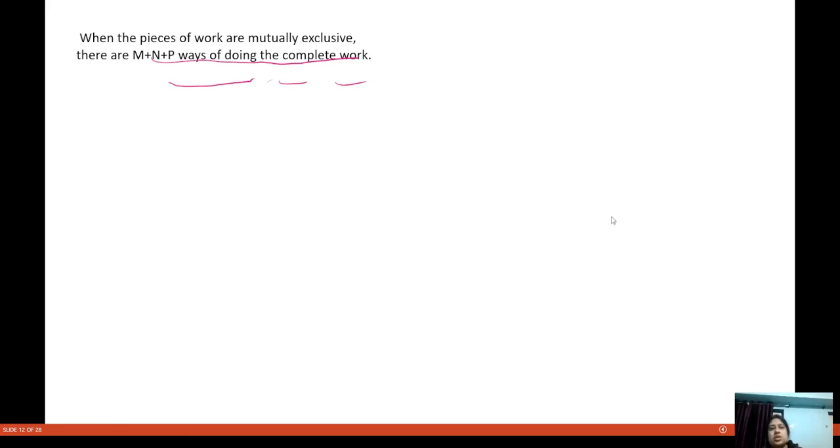Okay, fine. So when the pieces of work are mutually exclusive, the number of ways of doing is m plus n plus p.